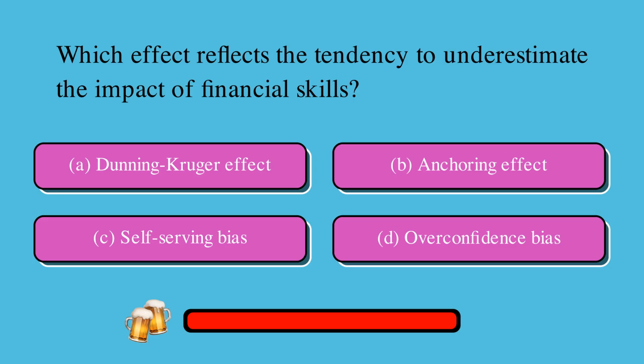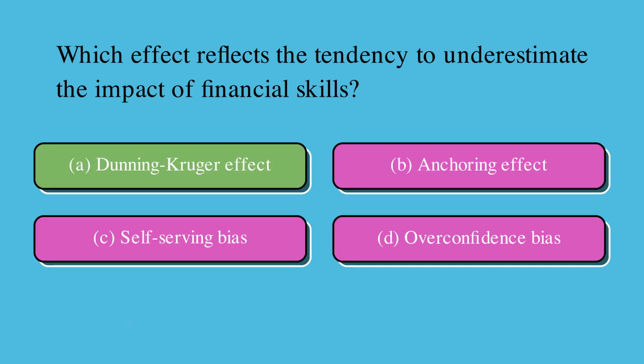Which effect reflects the tendency to underestimate the impact of financial skills? Is it A, Dunning-Kruger effect, B, anchoring effect, C, self-serving bias, or D, overconfidence bias? The correct answer is A, Dunning-Kruger effect.